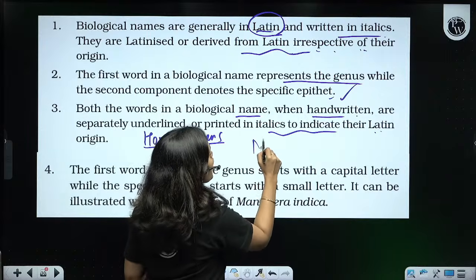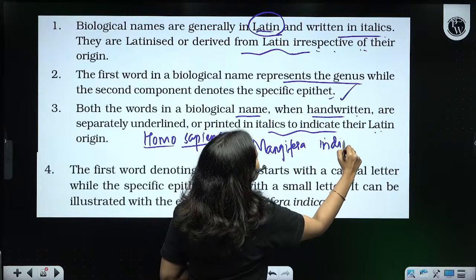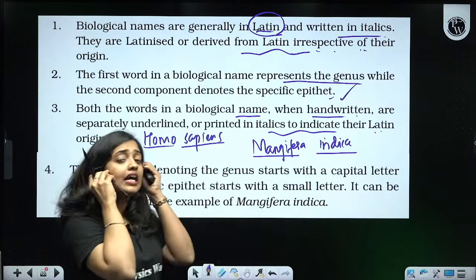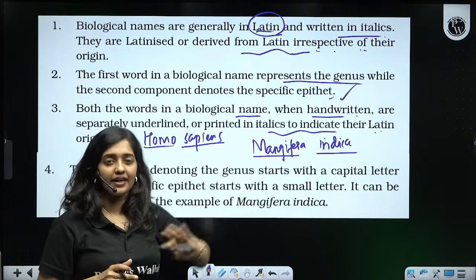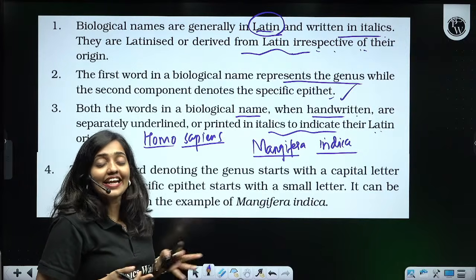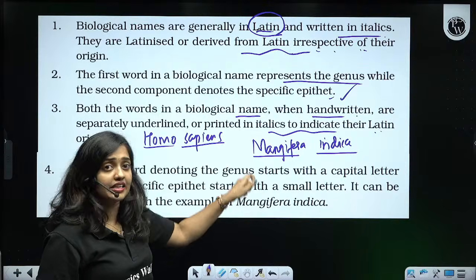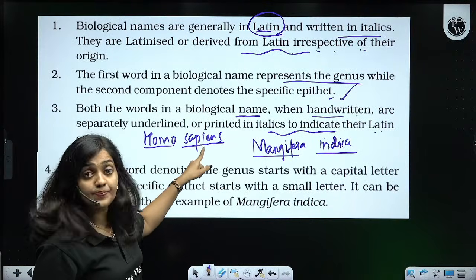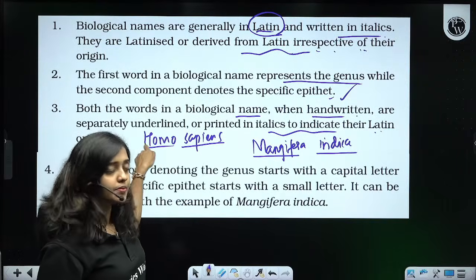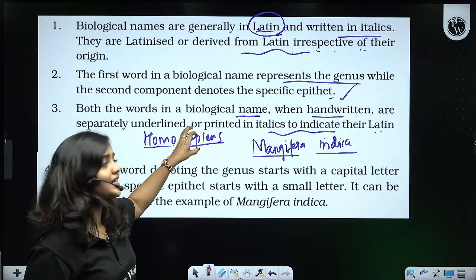And then I also wrote Mangifera indica like this. I have separately underlined Mangifera and indica. Why did I do so? It is not by mistake; I did that intentionally. While writing scientific names in handwritten format, the genus name and species name have to be separately underlined. We do not underline them continuously. We have to underline them separately.